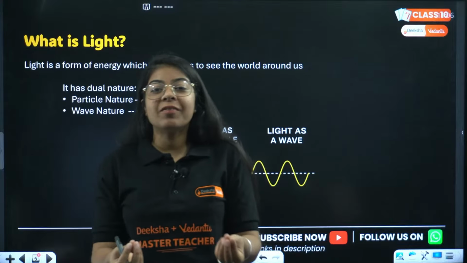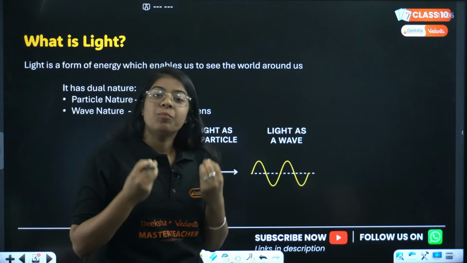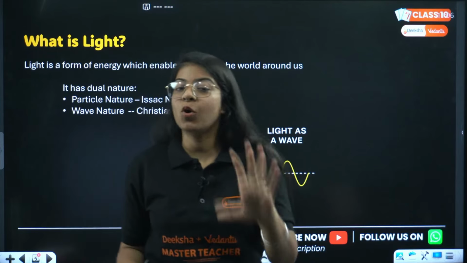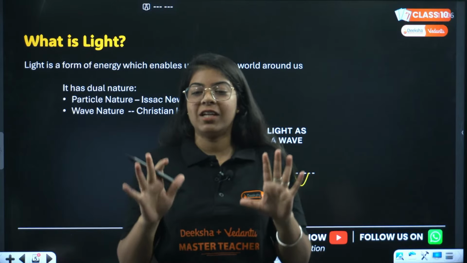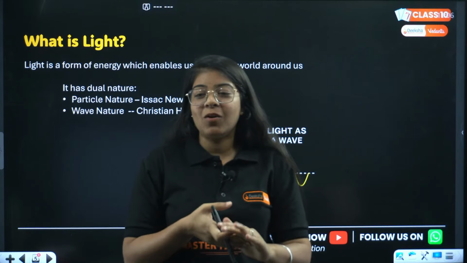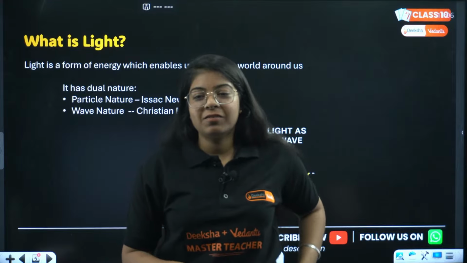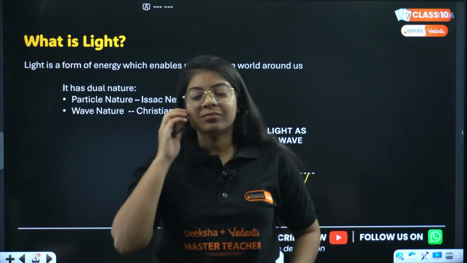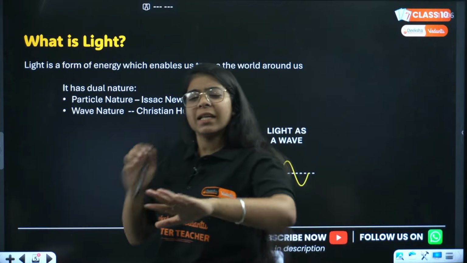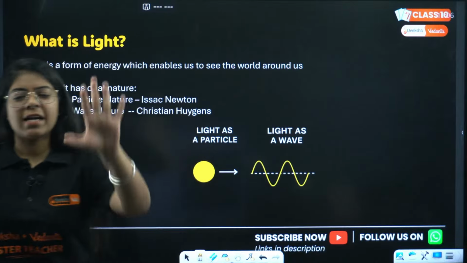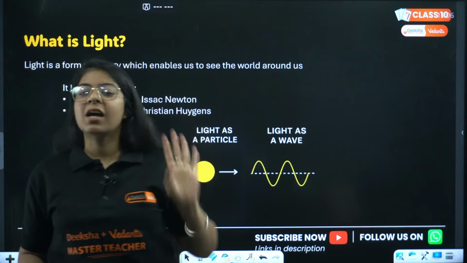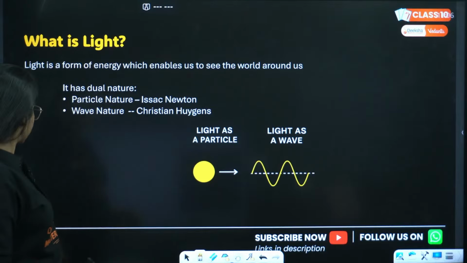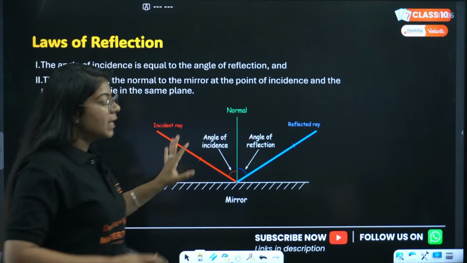We deciphered that light actually has dual nature. It has both particle nature and wave nature. Hi Navdeep. Okay, so until now, very basic, very clear. Light has particle nature as well as wave nature. Done. Next, we are going to see reflection.